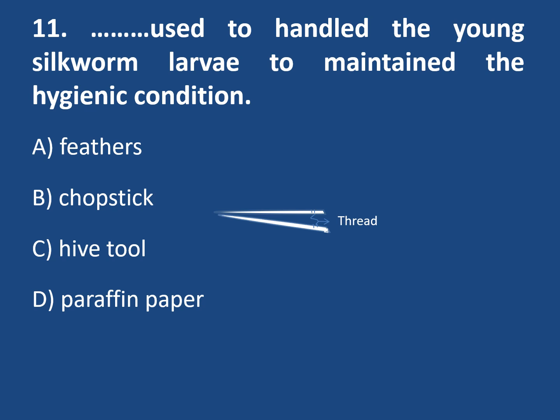Then paraffin paper. This paraffin paper is used to maintain the moisture in leaves, to maintain the humidity. Then feather. This feather is used for brushing the larvae. Now the remaining option is chopsticks. See, this is the image of chopsticks. So chopstick is the correct option. Chopstick is used to handle the young silkworm larvae to maintain hygienic conditions.